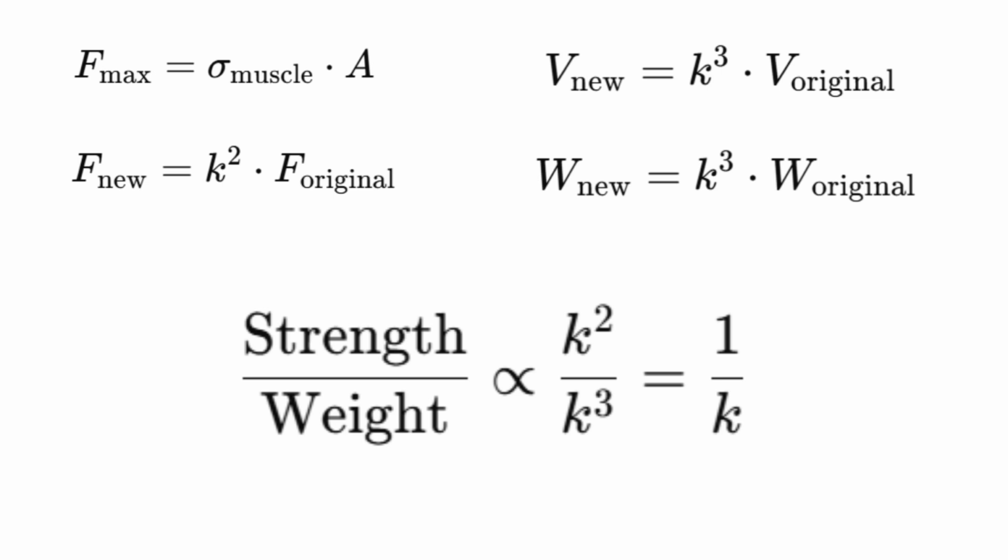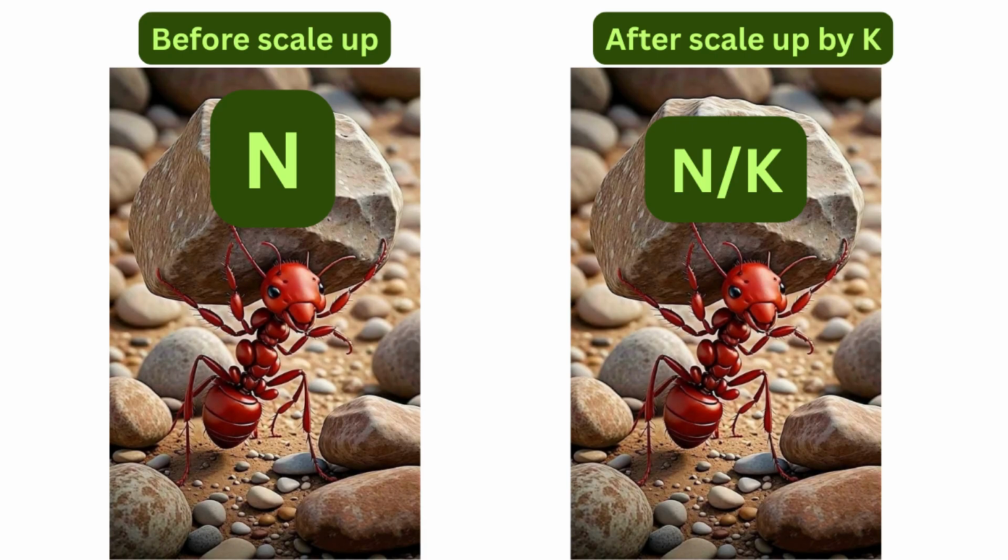When an animal's size increases, its ability to lift weight decreases. If the animal was originally able to lift n times its own weight, then after increasing its size by a scale factor k, it can lift only n divided by k times its own weight. So, no matter how strong a creature is at its normal size, scaling it up too much will always make it weaker relative to its own weight.